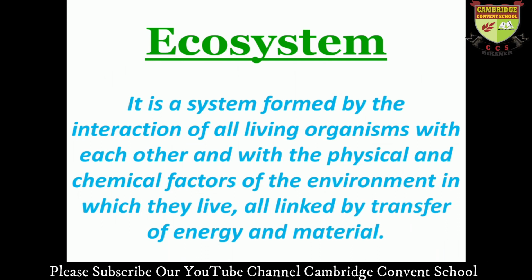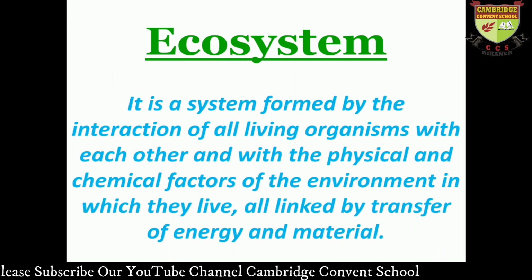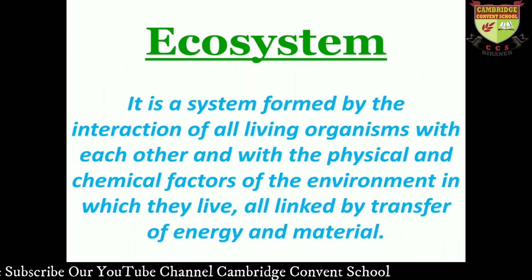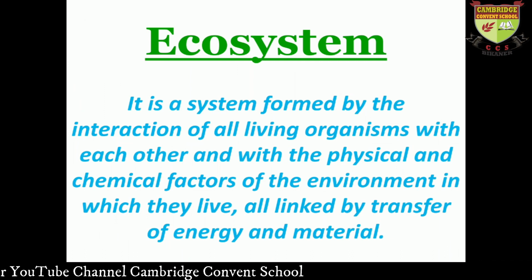Now the term ecosystem comes. What is an ecosystem? An ecosystem is a natural unit that consists of non-living and living elements. What are non-living? Like land, water, air, as I told you earlier. And what are living elements? Like plants and animals.